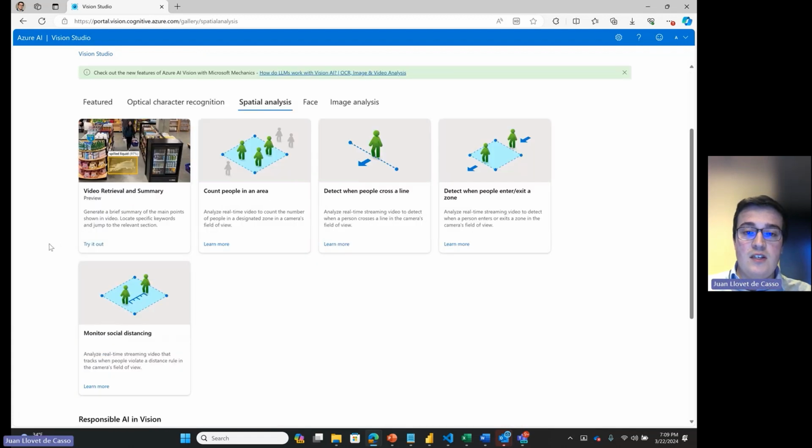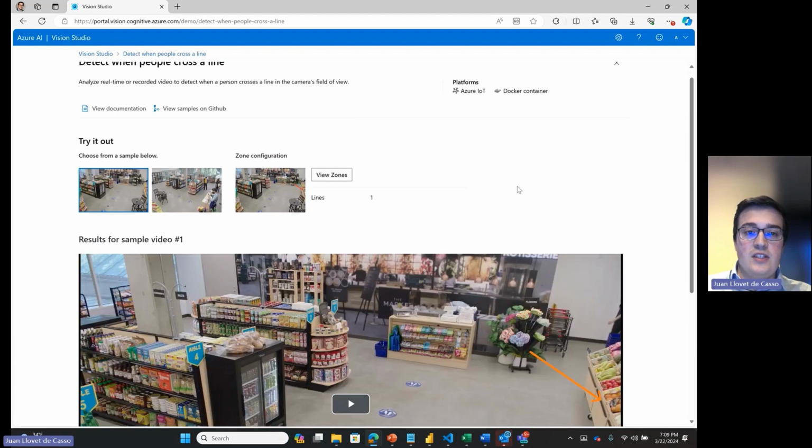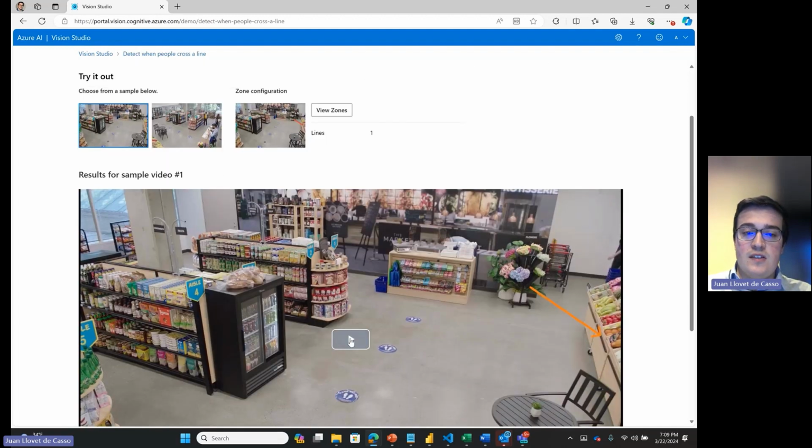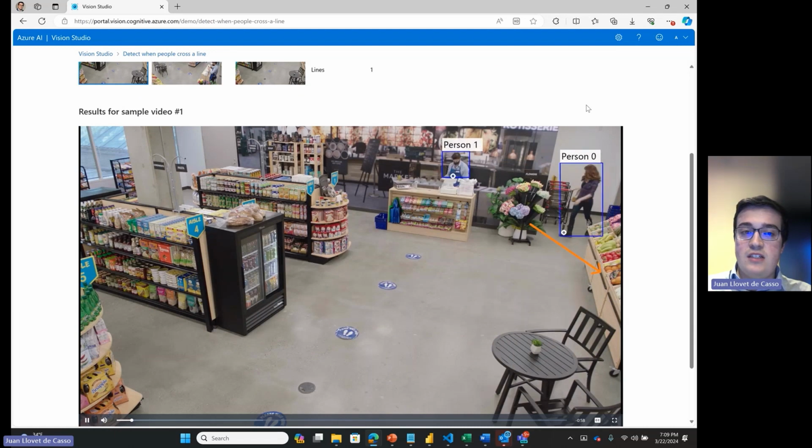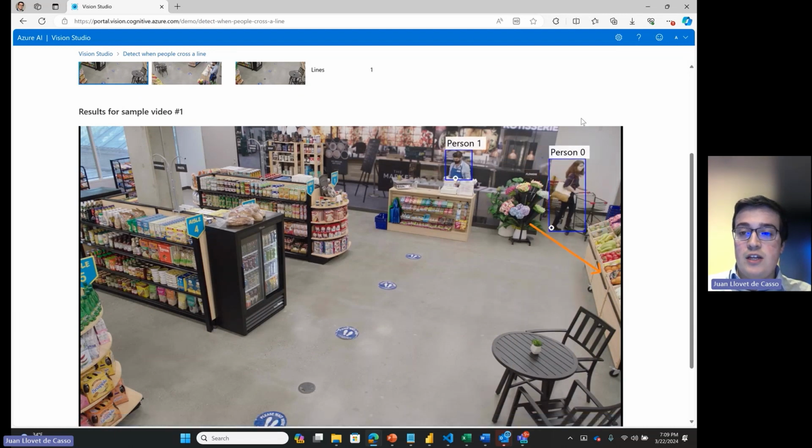Moving on to spatial analysis, you can count people in an area, detect when people cross a line, or when they enter or exit a zone, or you can also monitor social distancing. One of the best features here is detecting when people cross an area. In this case, we're looking at a store, and we can see when a customer is going to walk into the store, and the model is going to recognize that.